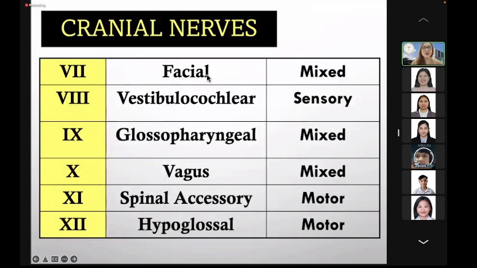Okay. So other cranial nerves, the 7th cranial nerve or the facial nerve is a mixed cranial nerve. The motor component is for the muscles of facial expression, while the sensory is for the anterior 2/3 of the tongue. Okay, vestibulocochlear is purely sensory. It has the vestibular component for balance and the cochlear for hearing or audition. Auditory. Glossopharyngeal is a mixed cranial nerve.